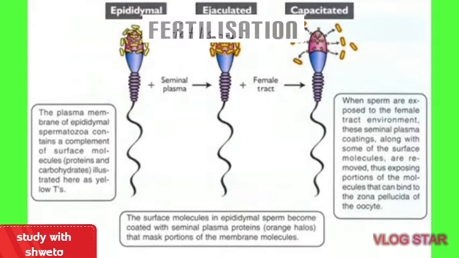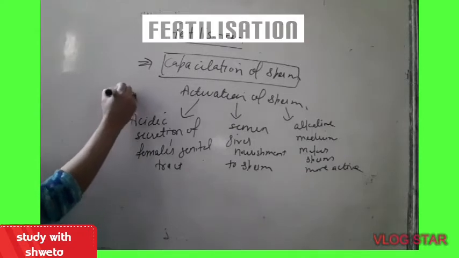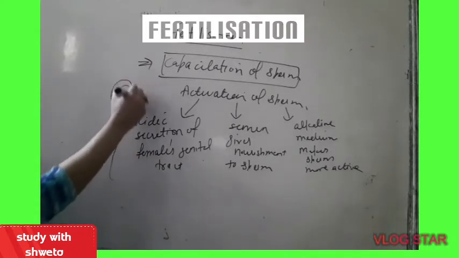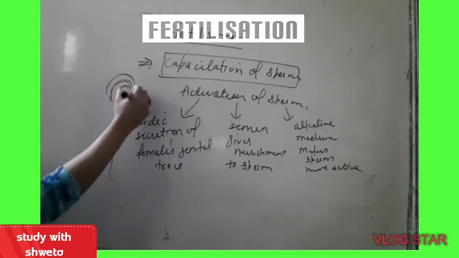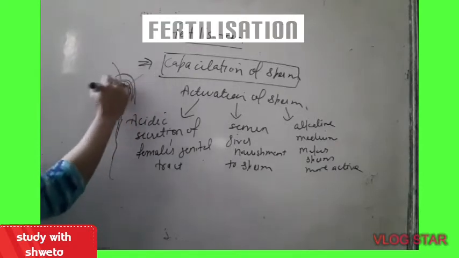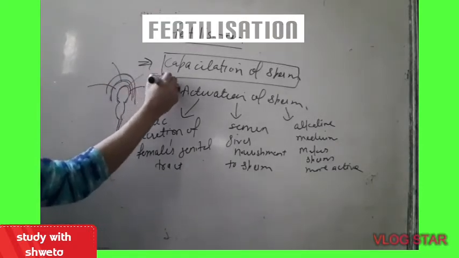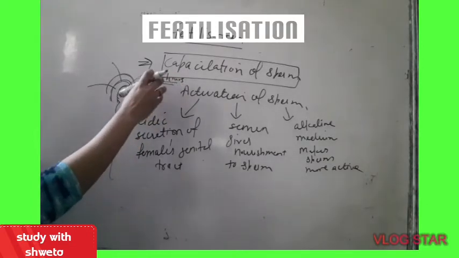In insemination, when semen is released into the female genital tract, there inside the female genital tract, these sperms are activated. How are they activated? Activation of sperm actually means removal of the top protective coverings from the acrosome of the sperm. This is the acrosome of the sperm. It is covered by some protective layers, and removing these protective layers is known as capacitation of the sperm, which takes 5 to 6 hours. So within 5 to 6 hours in the female genital tract, sperms are activated.